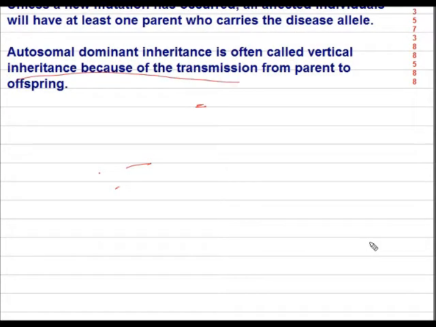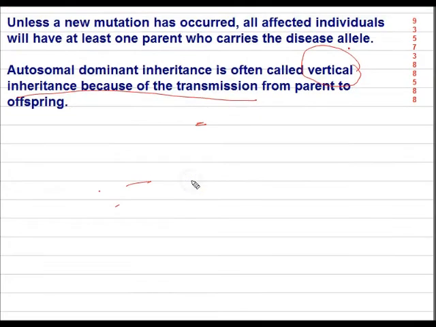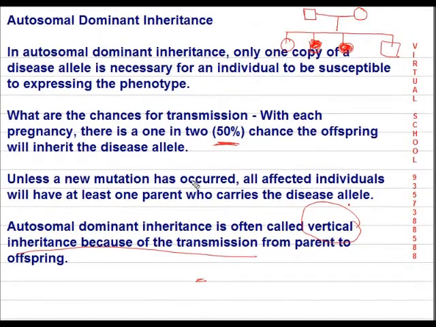So here it is, vertical inheritance. Now further, across populations, the affected males should be equal to the affected females, because the ratio is exactly 50%. Then male to male transmission can be observed here.